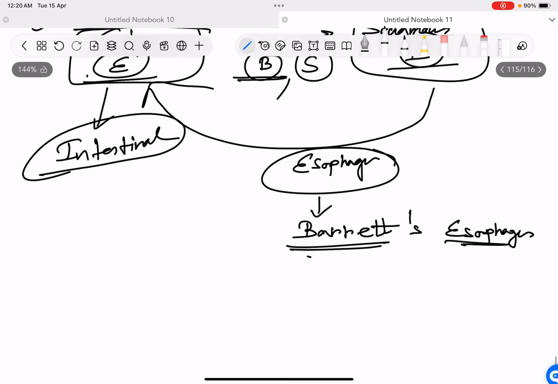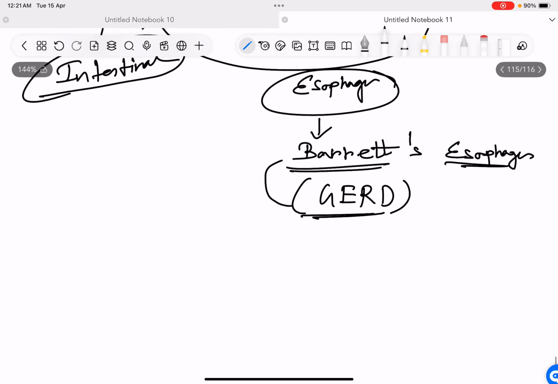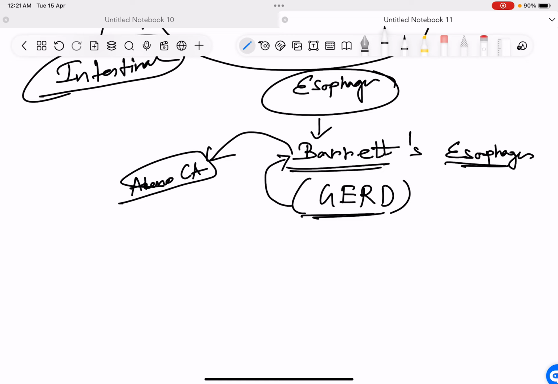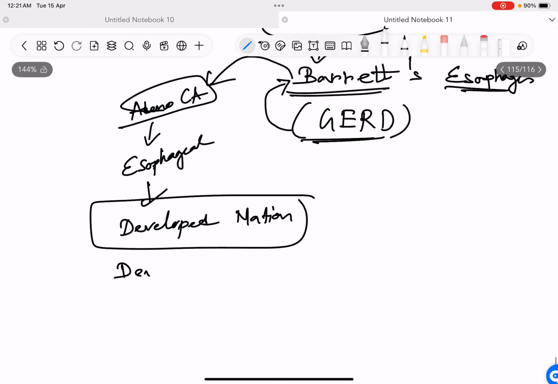This is seen in patients with GERD, chronic reflux. It is important that Barrett esophagus happens from GERD, and then Barrett's leads to adenocarcinoma, which is now the most common type of esophageal CA in the developed nations like USA.